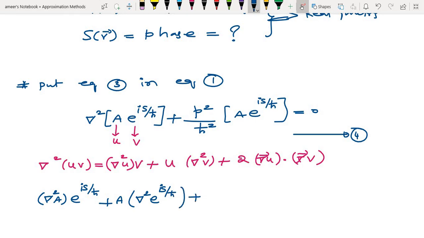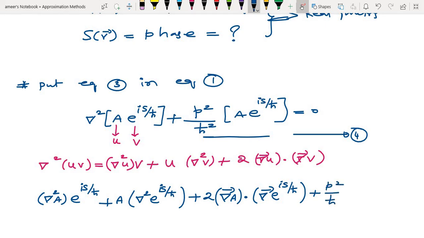Then the plus two terms are over, then 2 times del a dot del v, e power i s by h, then this term plus p square by h square a into e power i s by h cross is equal to 0.